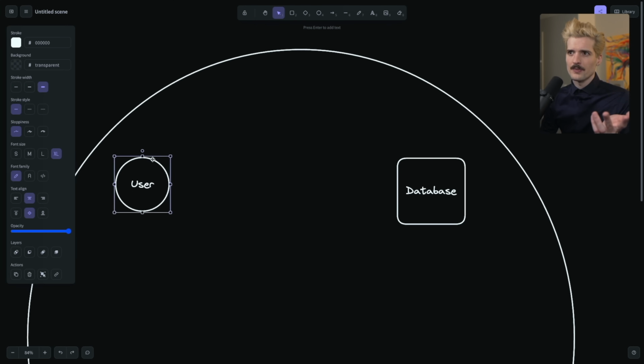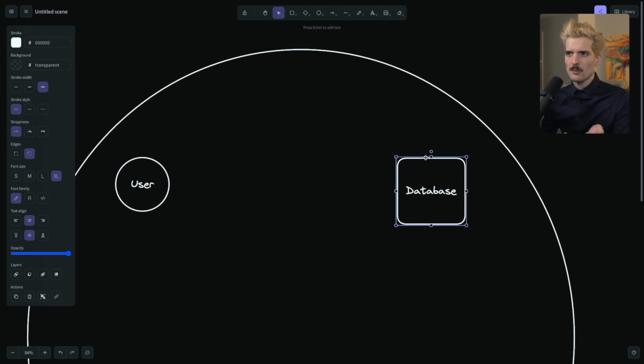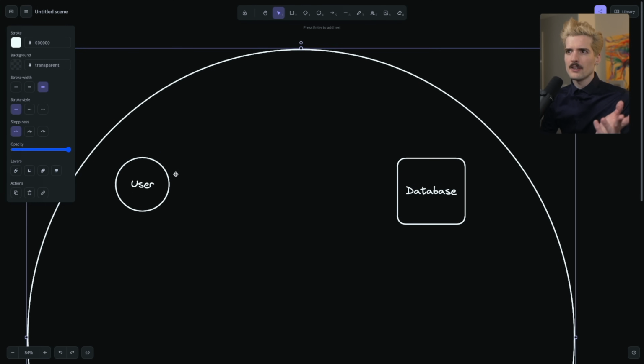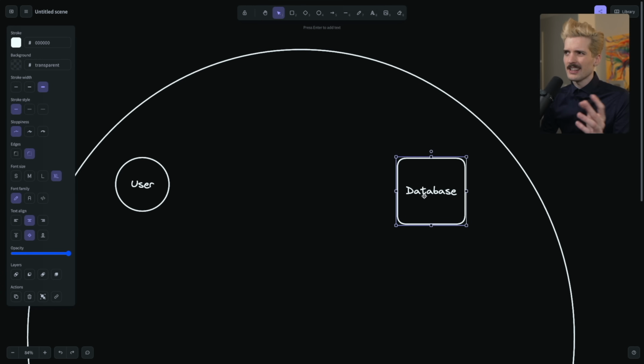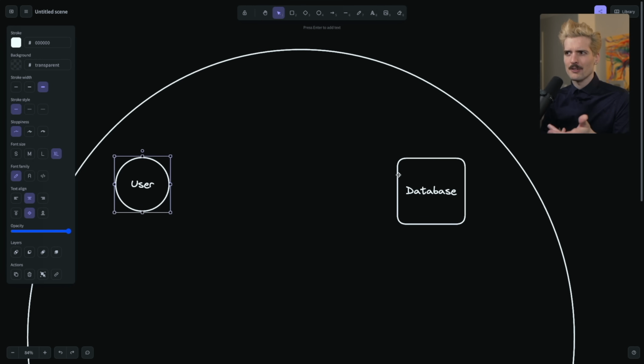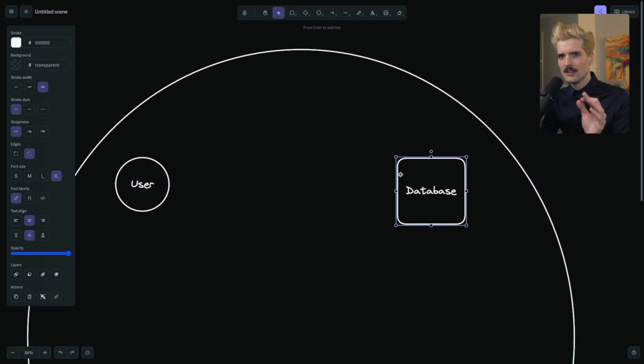Let's say we have a user, in this case a circle, and a database, in this case a square. And this big circle is the world. These two things are far distance from each other. That's not the biggest deal though, especially if the user only makes one request. But the user isn't going to directly request from the database unless you're using something like Hasura. Don't use something like Hasura.